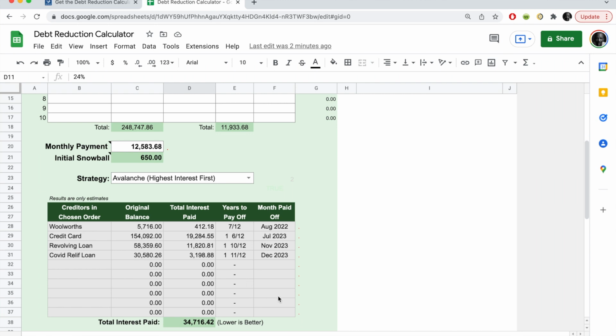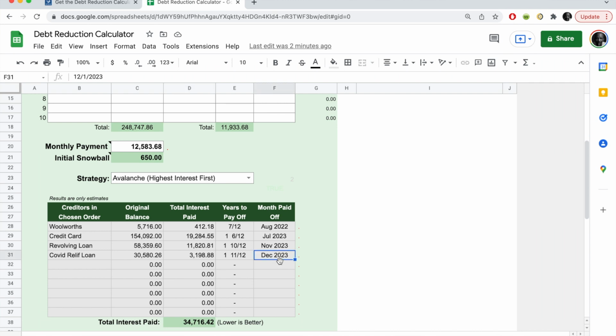Scenario 2 is we've now moved from the city and we've moved to a small town. We've saved 650 Rands from the coffee every month, and we have an additional savings of 4,500 Rand that can now go towards our savings. Let's see how that would look. So as you can see that in example 1, we will be debt free by December of 2023. So it will take the next 2 years for us to be debt free.